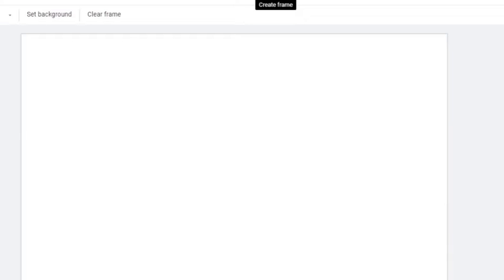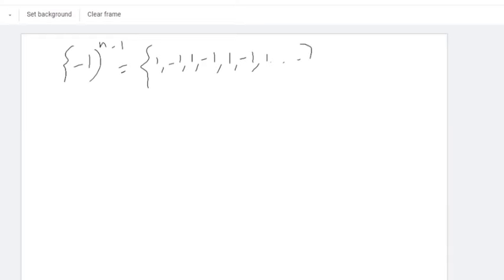Okay, there are also sequences like this, and this is an important one: minus 1 all to the power n minus 1. This is nothing but 1, minus 1, 1, minus 1, 1, minus 1, and this goes on. So you will also get sequences of this type.